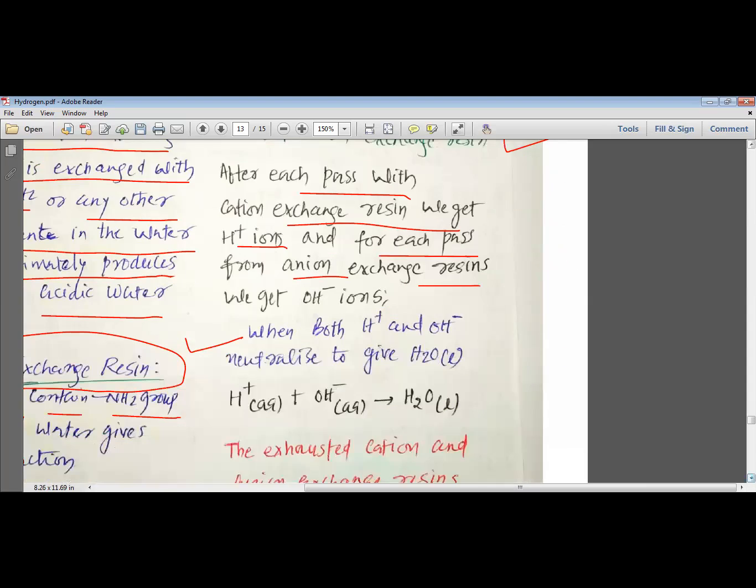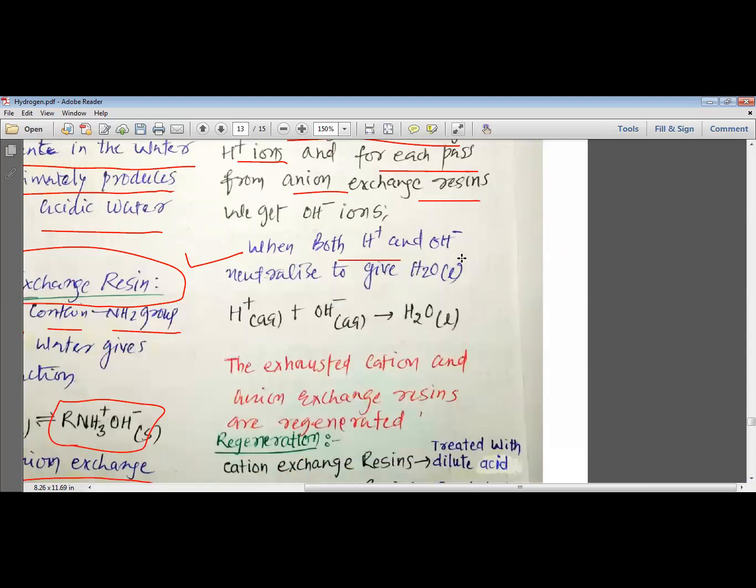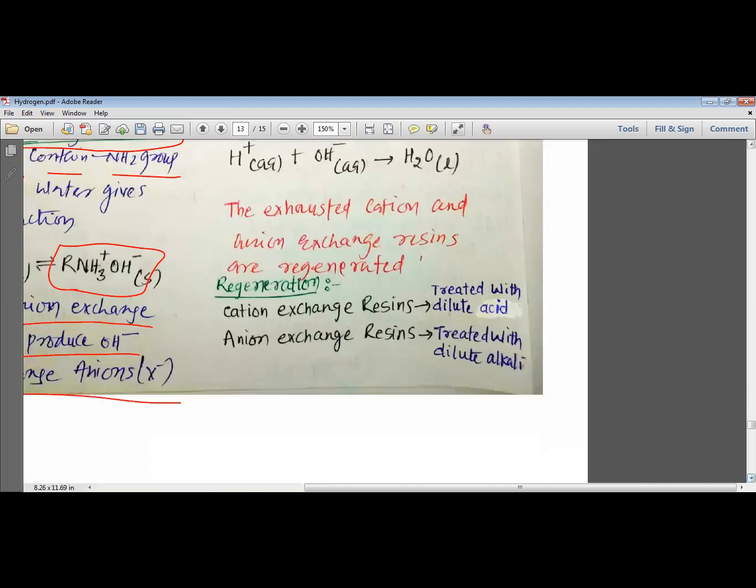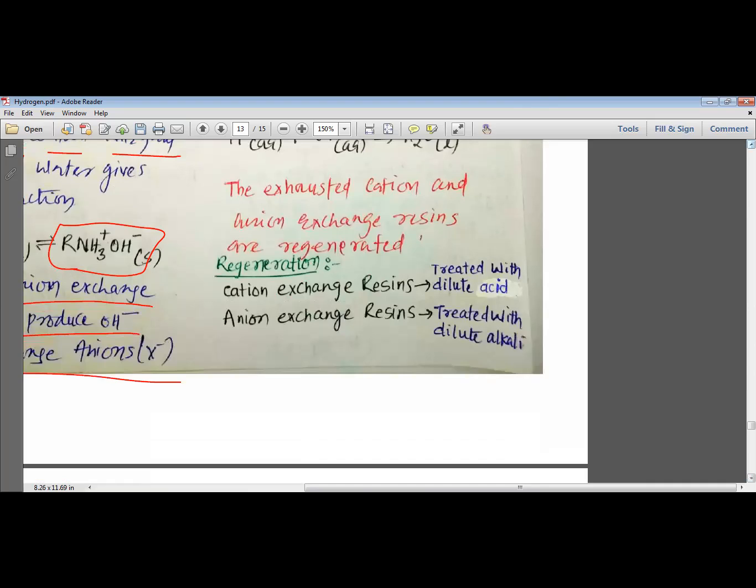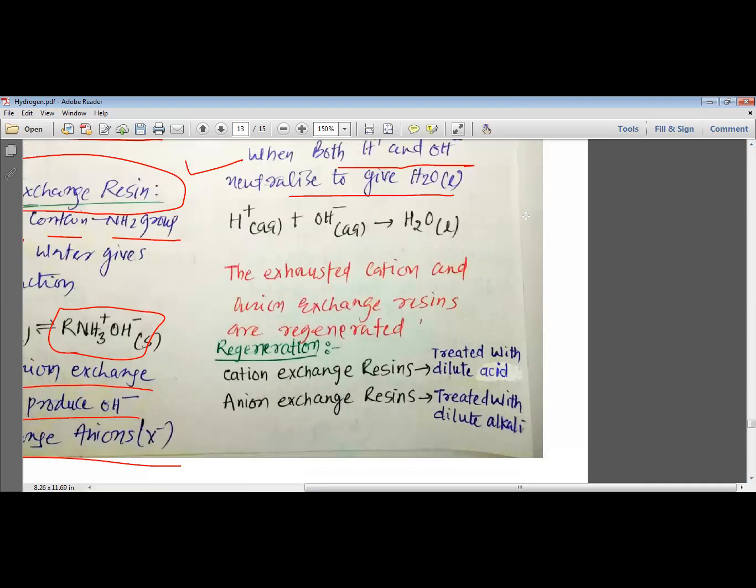Both H+ ions and OH- ions neutralize themselves to produce water, and thus we get the demineralized, deionized water. Please remember that by passing water through the cation exchange resin RH and the anion exchange resin RNH2, we get demineralized, deionized water.